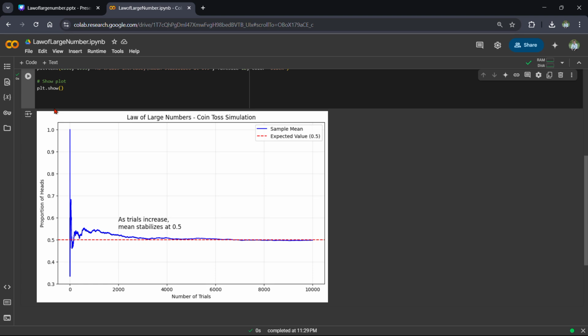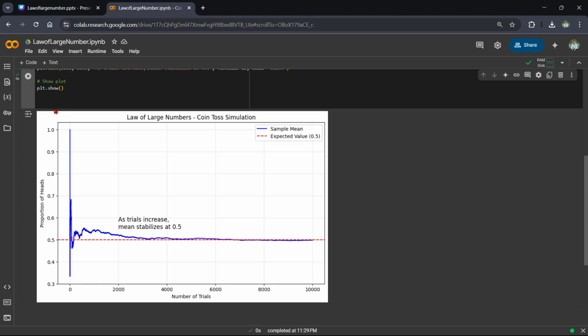And then convergence: as the number of trials increases, the sample mean gets closer and closer to 0.5. By around 1000-plus trials, the sample mean becomes very stable. As you can see in the picture, the blue line shows the stability, and LLN in action. This also confirms that as the number of trials increases, the sample mean approaches the true expected value.